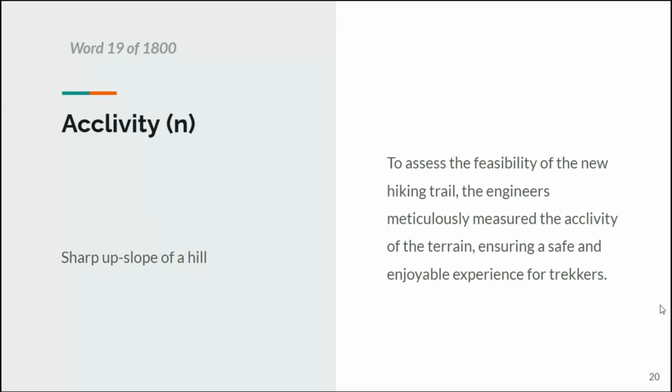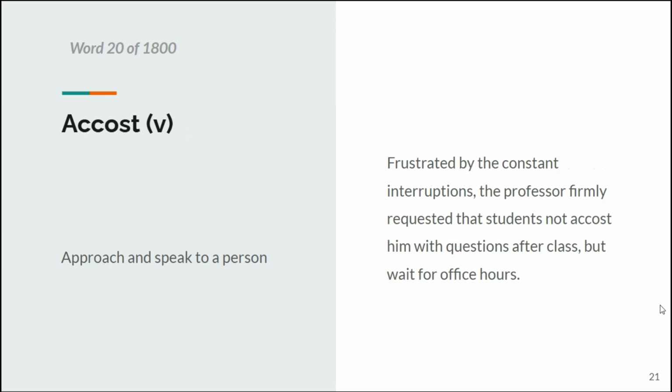Then we have the word acclivity, which is a noun, which is sharp upslope of a hill. So, to assess the feasibility of the new hiking trail, the engineers meticulously measured the acclivity of the terrain, which is the inclinedness of the terrain, that ensures a safe and enjoyable experience for the trekkers. So, when the hiking trail was being developed, the engineers measured the slope of the terrain so that the terrain would be safe for the bikers or the trekkers.